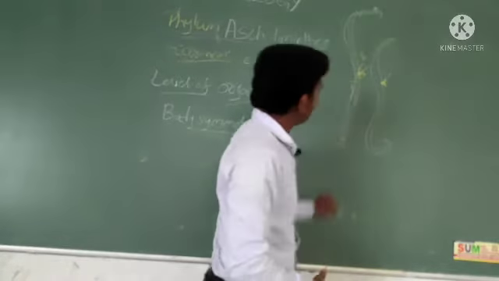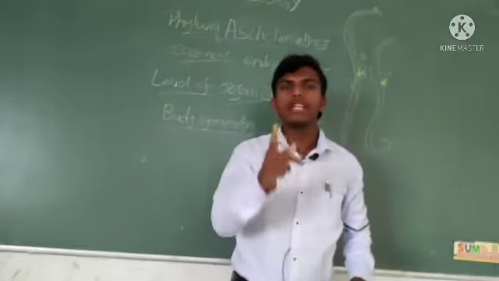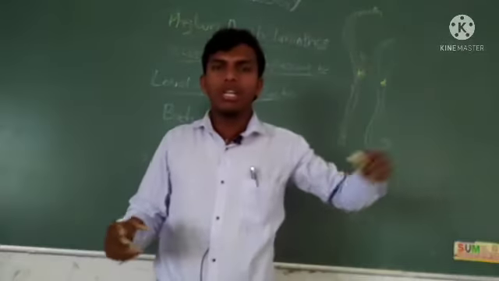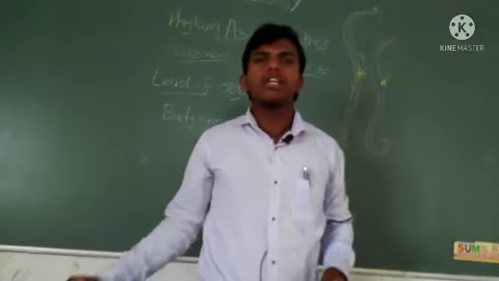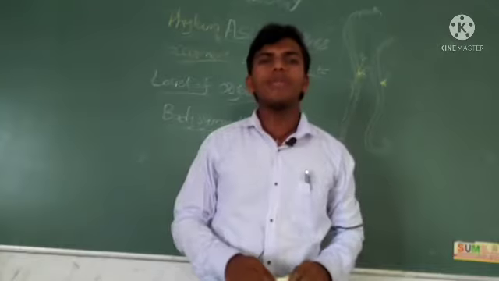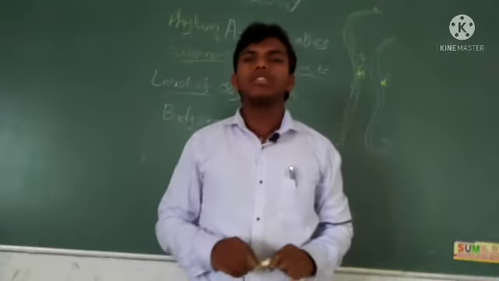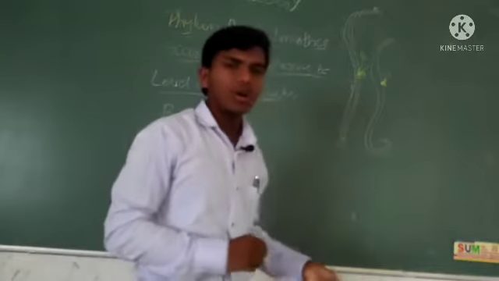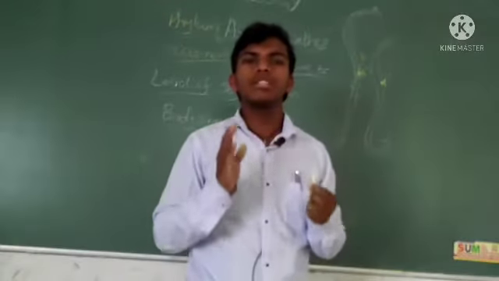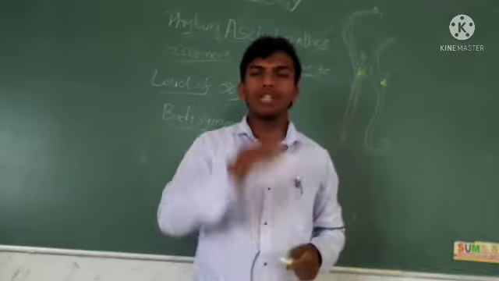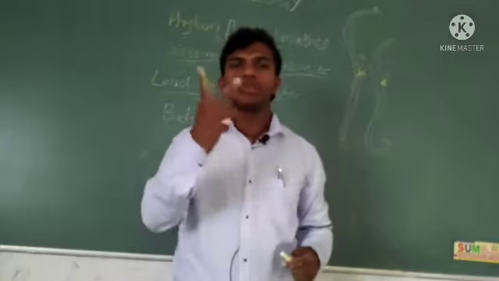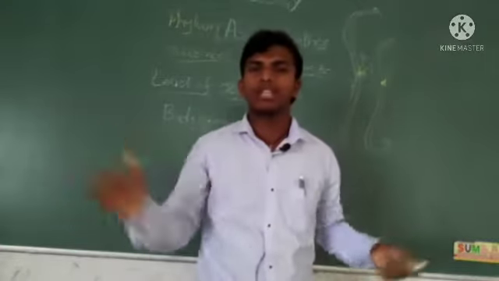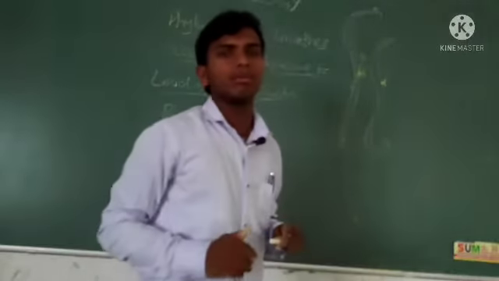If you cut the body, you will get two equal halves, one left and one right. In Platyhelminthes also we studied bilateral symmetry. Here also Aschelminths have bilateral symmetry. That's called bilateral symmetry.